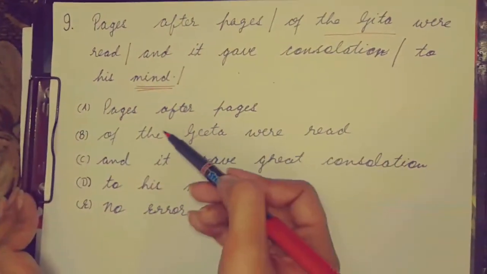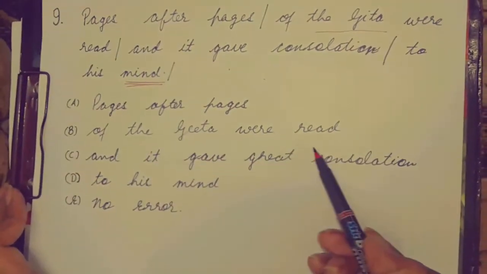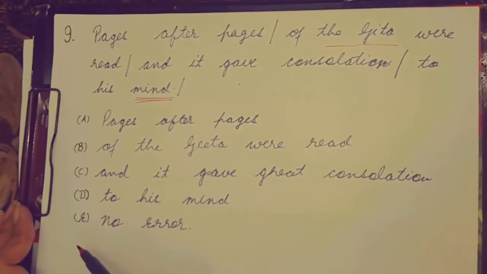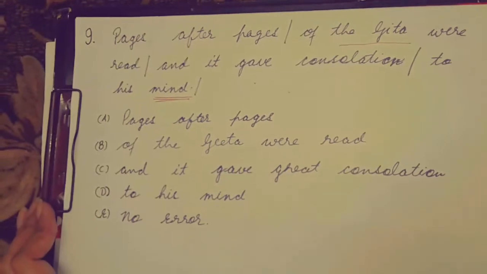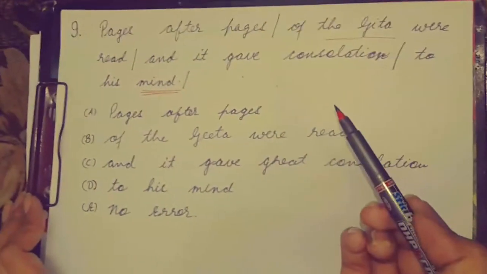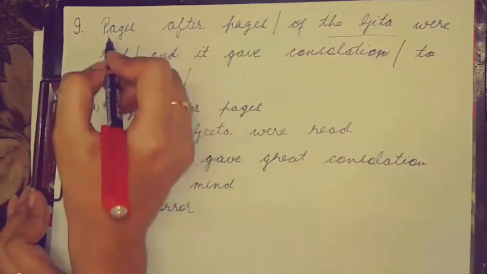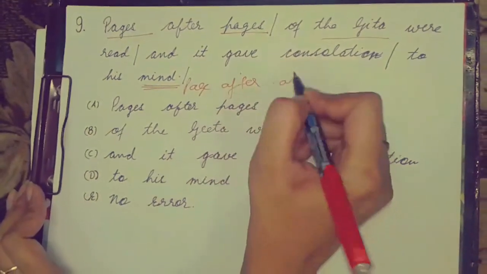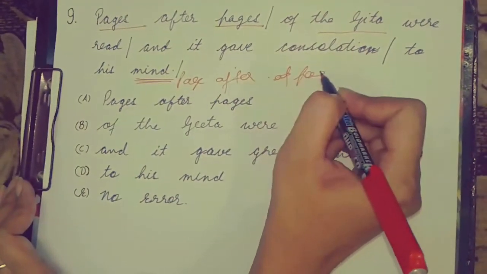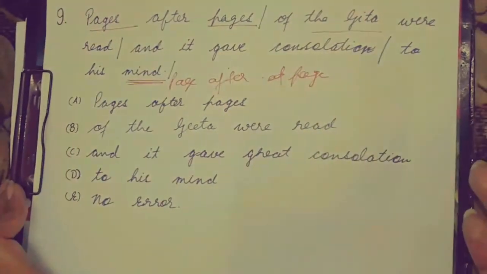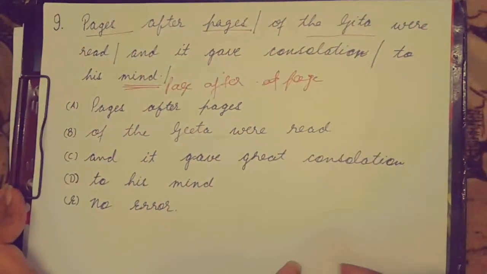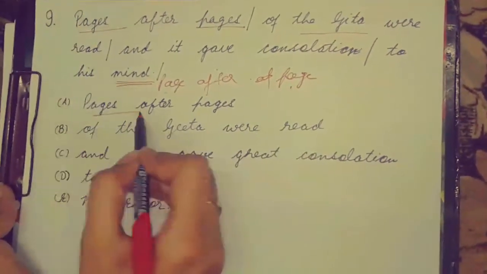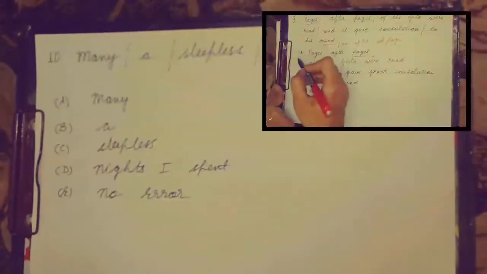We have 5 options. First is pages after pages. Second is of the Gita were read. C. And it gave great consolation. Option D is to his mind and our last option is no error. Now we are talking about pages after pages of the Gita. It should not be pages after pages. It is very clear. It should be page after page. पेजों के बाद पेज नहीं पढ़े गए. एक पेज के बाद अगला पेज, एक पेज के बाद अगला पेज, as we always do. So it should be page after page, not pages after pages. So our right option is option A.